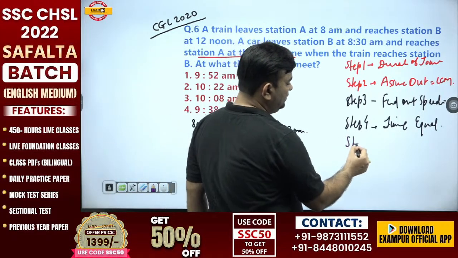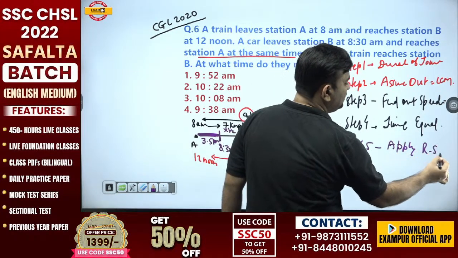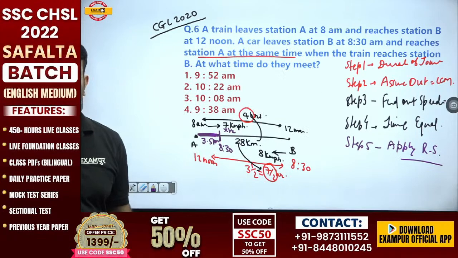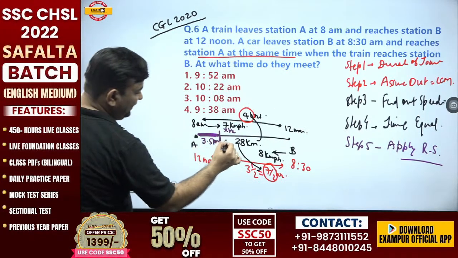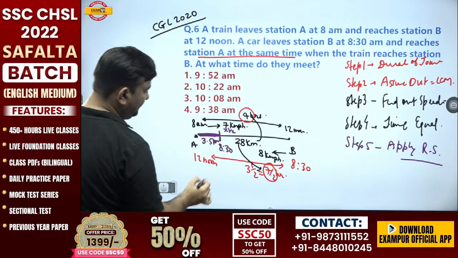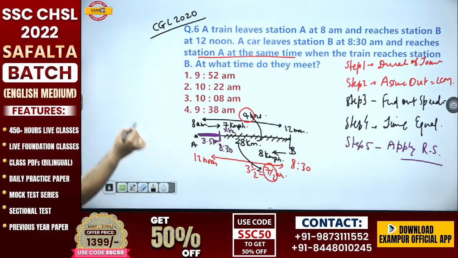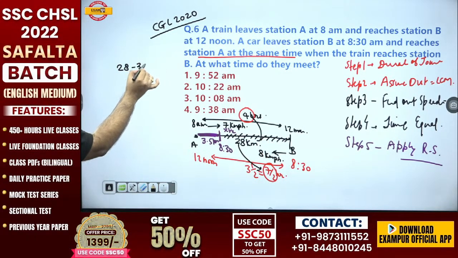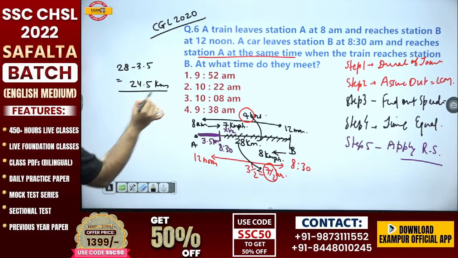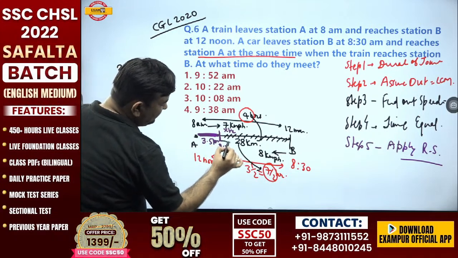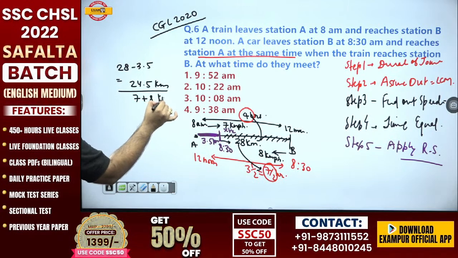Step 5: apply relative speed. Okay, 3.5 kilometer is traveled. How much is remaining? 28 minus 3.5, or you can say, sir, 24.5 kilometer. With the relative speed of one moving with 7, another moving with 8, 7 plus 8, 15 kmph.